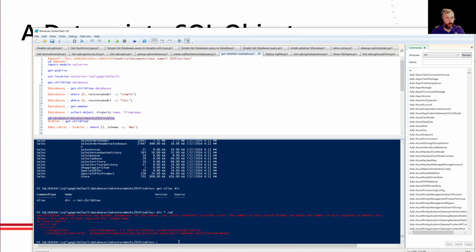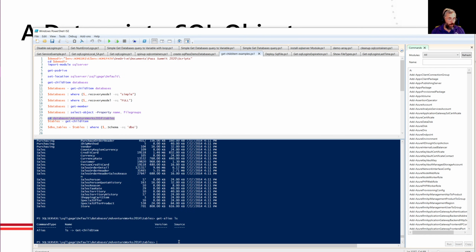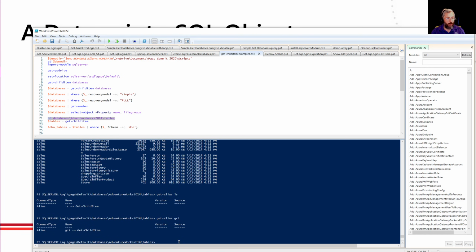I'd have to do this a little differently. Or if I'm a Linux guru, I can type ls, same thing. And again, if we look at the alias, we can see ls is get child item. And finally, another one, you'll see this with a lot of commandlets. They do have three-letter character versions of that, which can be pretty useful. GCI is a shortcut for get child item.